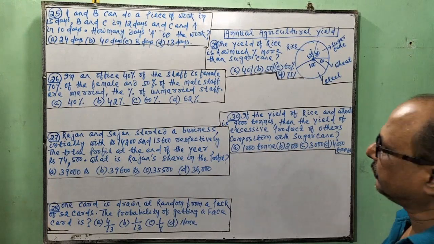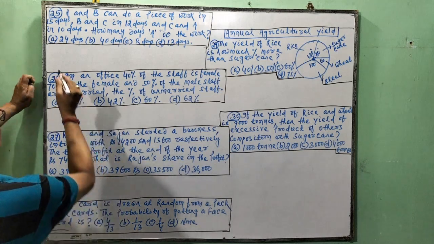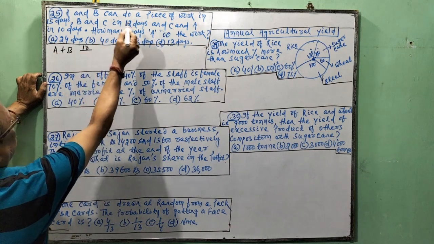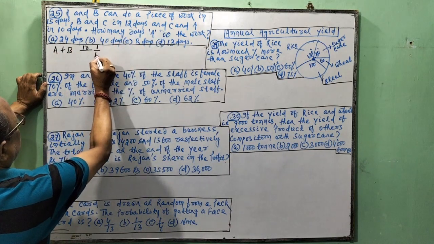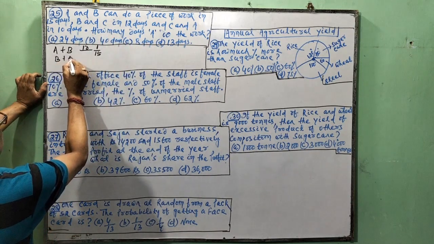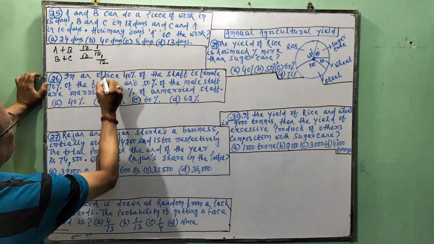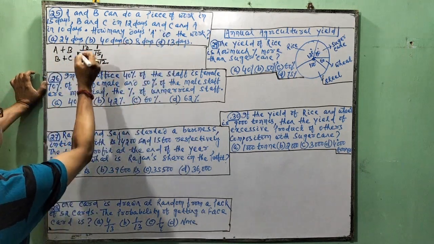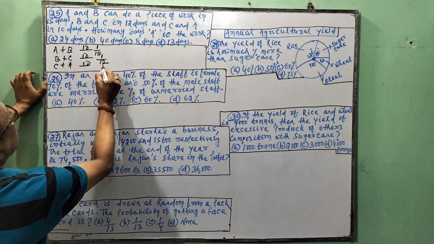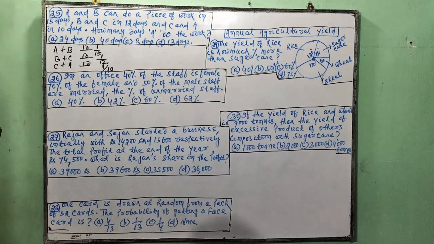Number 25. A and B can do a piece of work in 15 days. A plus B, 1 day work, 1 by 15. B and C in 12 days. B and C, 1 day work, 1 by 12. Then C and A in 10 days. So C plus A, 1 day work, 1 by 10. Right? How many days does A take to do the work?